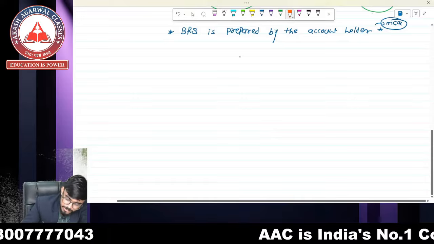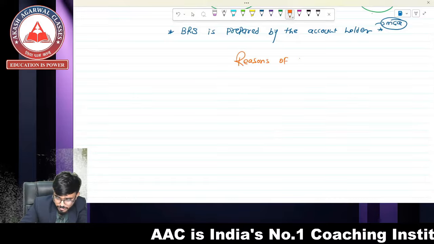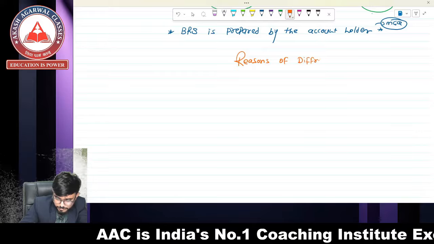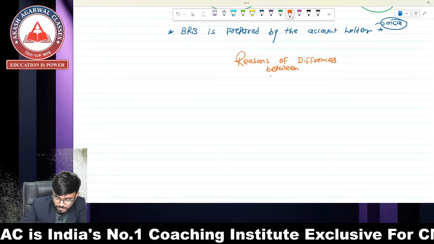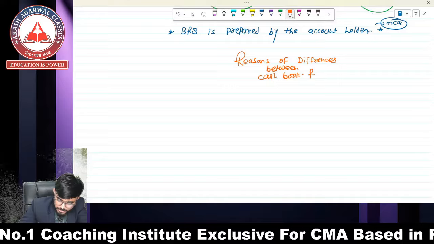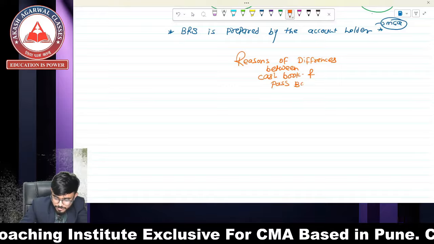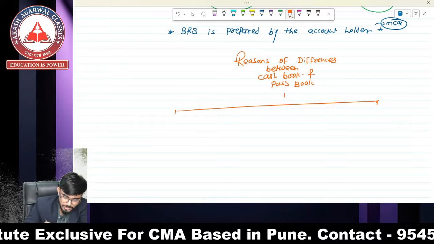So why are there differences in cash book and passbook? The reasons of differences between cash book and passbook. So there are two major reasons.